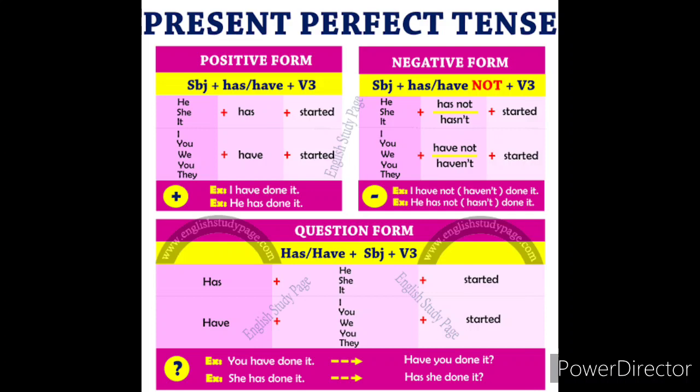See the example here. You have done it. That should be written as, have you done it? She has done it. That should be written as, has she done it? So this is the way you have to change. Bring the helping verb have or has to the front and the subject. Next, verb 3 form plus object. So this is the way you have to make a sentence in question form.